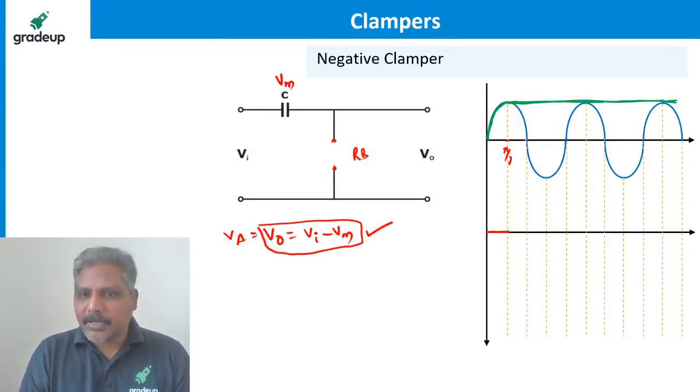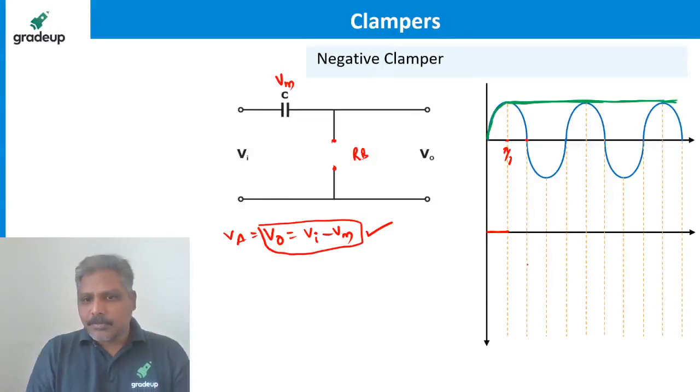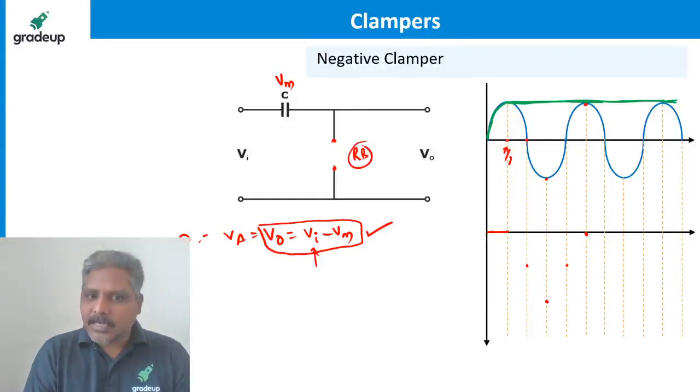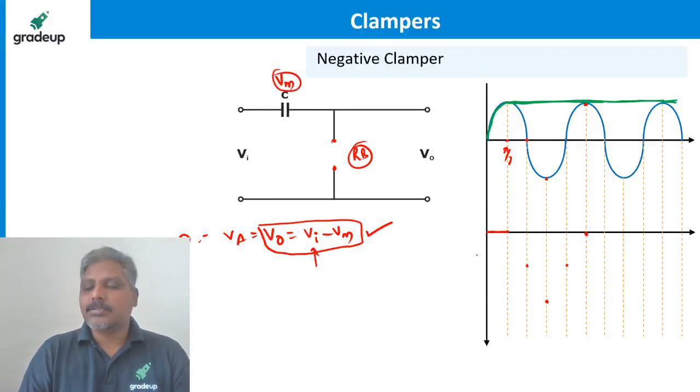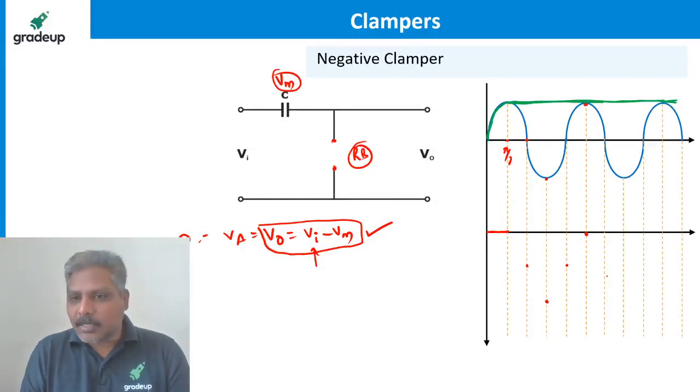Now you substitute different values, you'll get it. At 0, it is minus Vm. In this you keep substituting. You will get minus 2 Vm. Here 0, you will get Vm. Here Vm, you will get 0. This is the point: even if input reaches Vm, the anode voltage is becoming 0 only. So the diode continues to be in reverse bias. Whenever the diode is reverse biased, the capacitor continues to be at Vc only, and it continues to be like this.